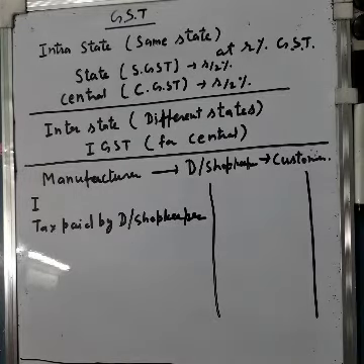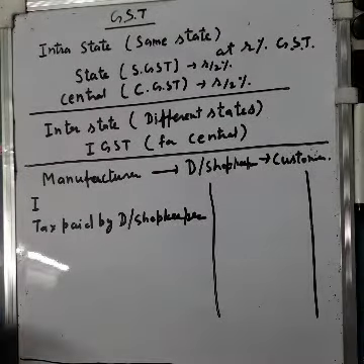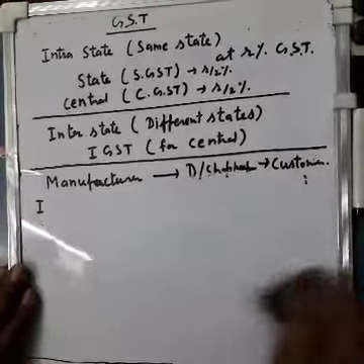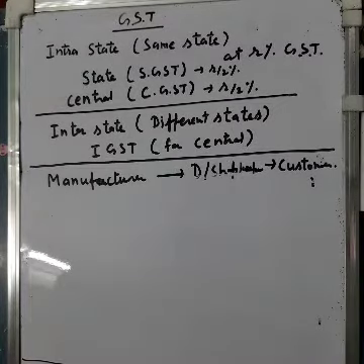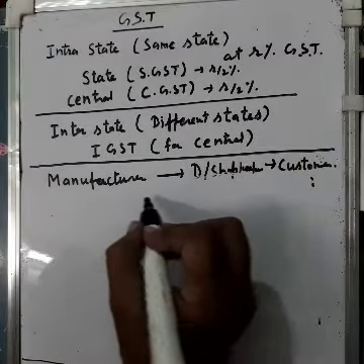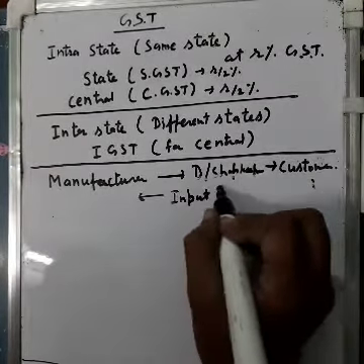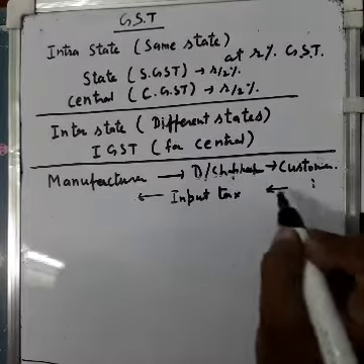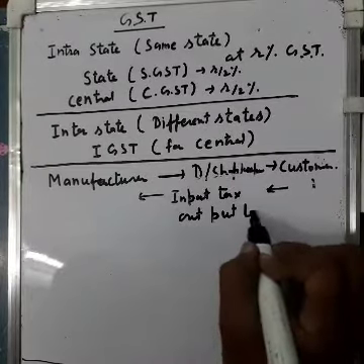So now I am going to tell you what the shopkeeper will do. Now in case of the shopkeeper, he will pay to the manufacturer, that is called input tax, and he will take from the consumer, that is called output tax.